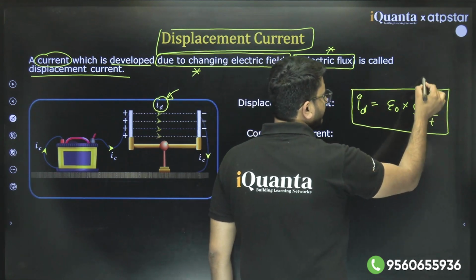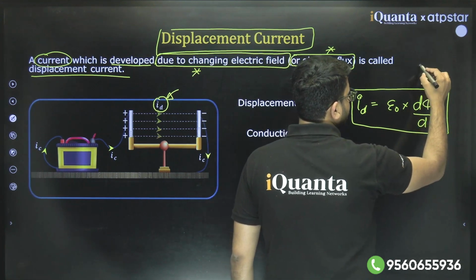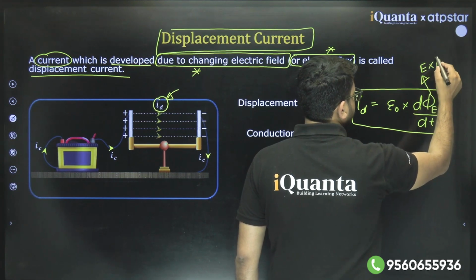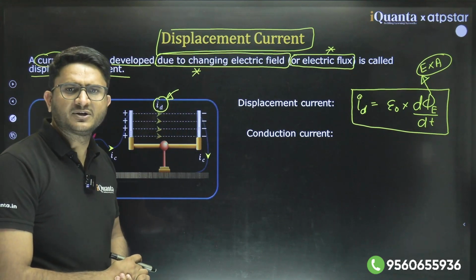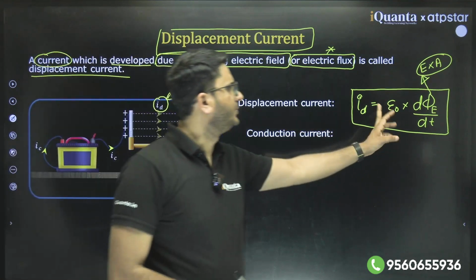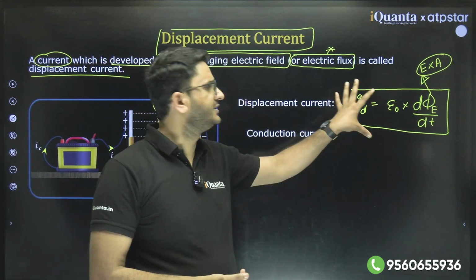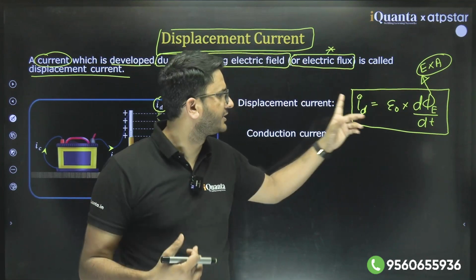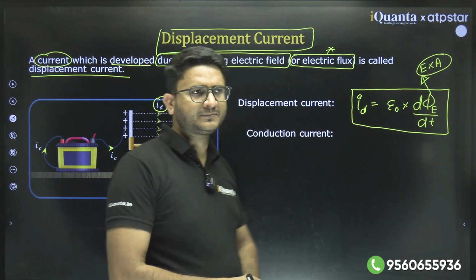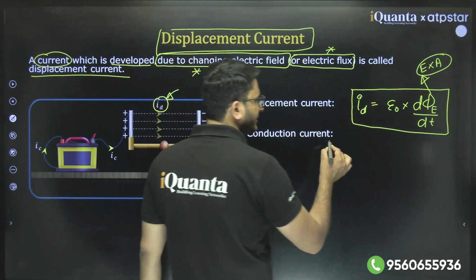And what is electric flux? Electric flux is electric field times area. The rate of change of electric flux times epsilon naught. This is the definition, or theoretically he derived this formula for displacement current. Clear?